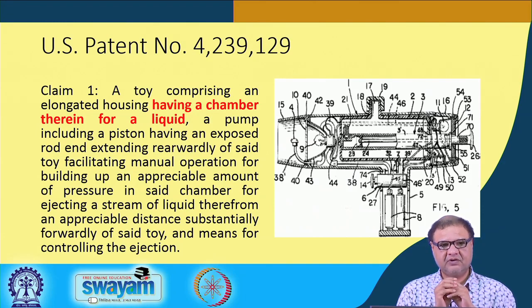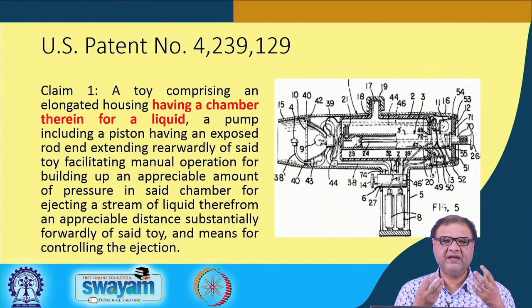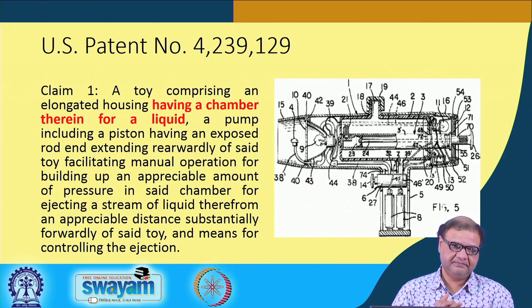rearwardly offset toy facilitating manual operation for building up an appreciable amount of pressure in the said chamber for ejecting a stream of liquid therefrom an appreciable distance substantially forwardly offset toy, and means for controlling the ejection. So, this is actually a simple toy gun where one can draw water, and the liquid containing chamber, to be very precise, the reservoir, is located inside the gun.